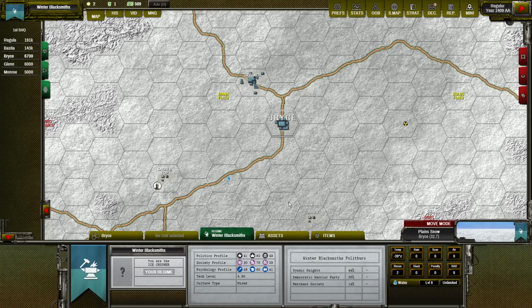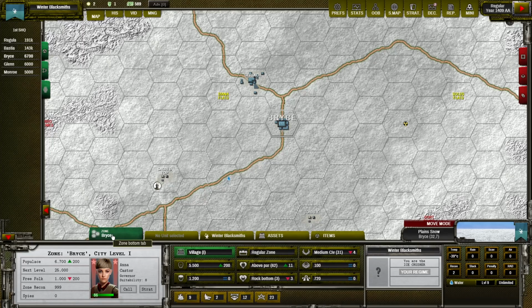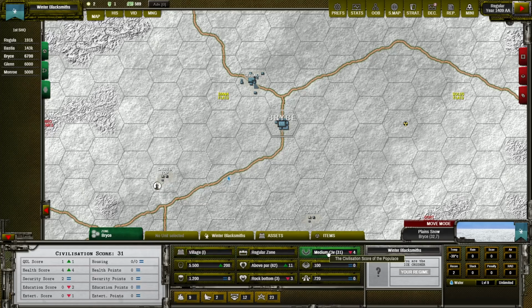Okay, so let's start. To find the information about quality of life in your zone, you need to open the Zone tab and click the top right button representing the civilization score of your zone. In this section, we can see our quality of life score. But we have here two numbers, civilization score and quality of life score. The first one is a global number which is representing our zone across our empire.